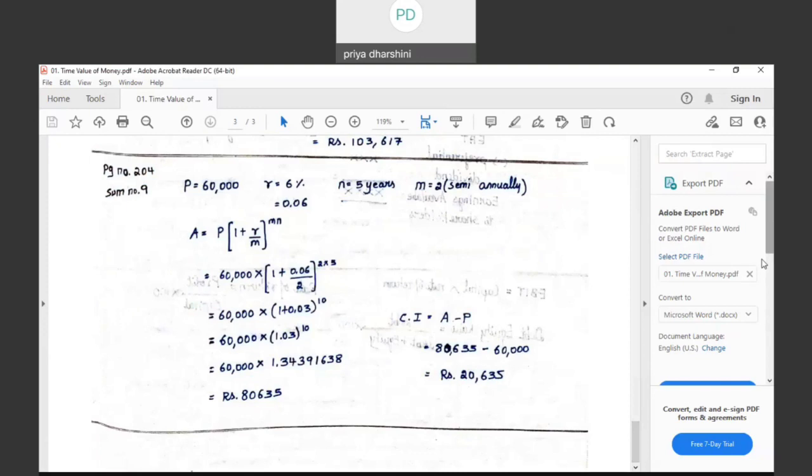Is this sum clear to all of you? Fine. That's all with time value of money.